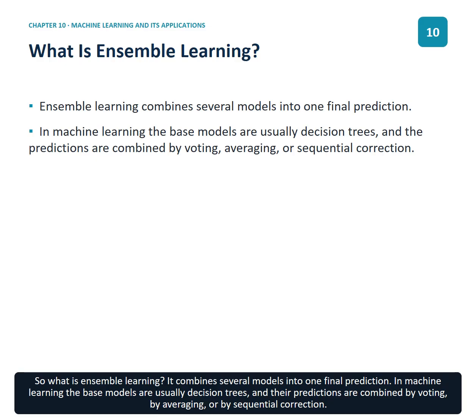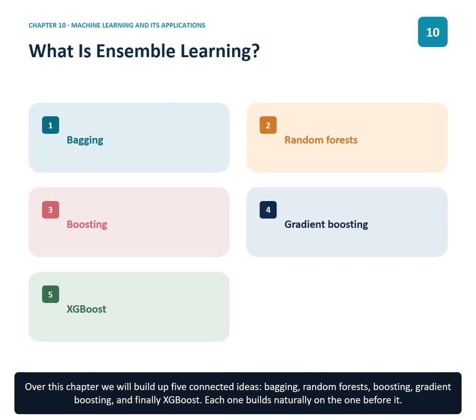So, what is ensemble learning? It combines several models into one final prediction. In machine learning, the base models are usually decision trees, and their predictions are combined by voting, by averaging, or by sequential correction. Over this chapter, we will build up 5 connected ideas: bagging, random forests, boosting, gradient boosting, and finally XGBoost.